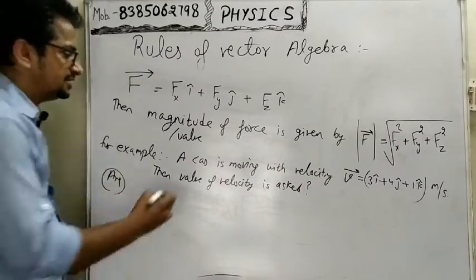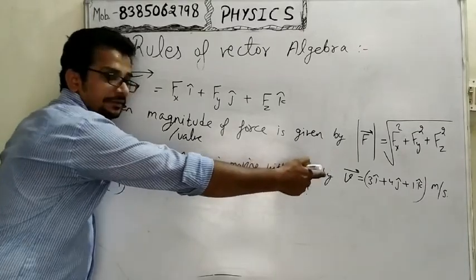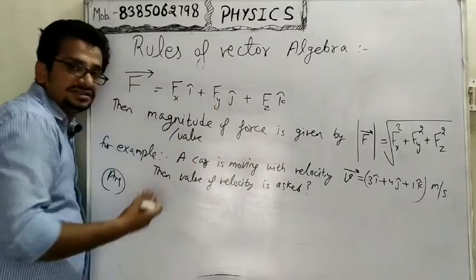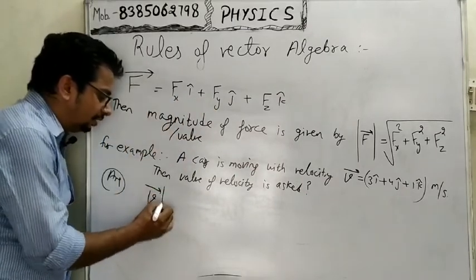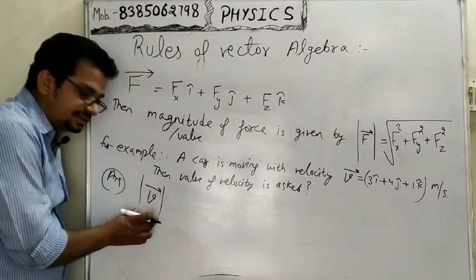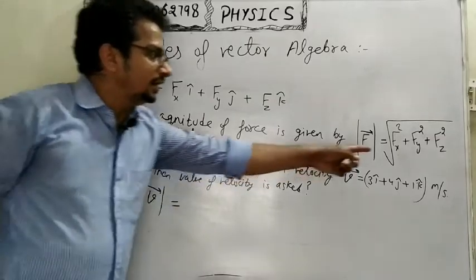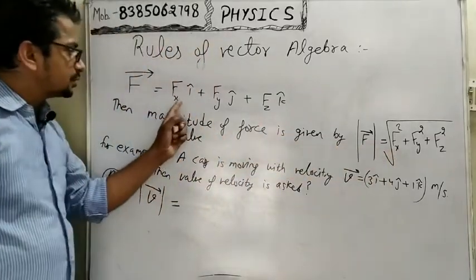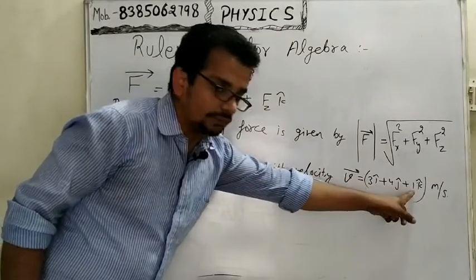Now answer. Please pay attention. Velocity is given in this pattern, which matches this pattern, and the formula of magnitude will be represented by the modulus, two parallel lines. According to the formula, which shows the squares of the components, these components are 3, 4, 1.